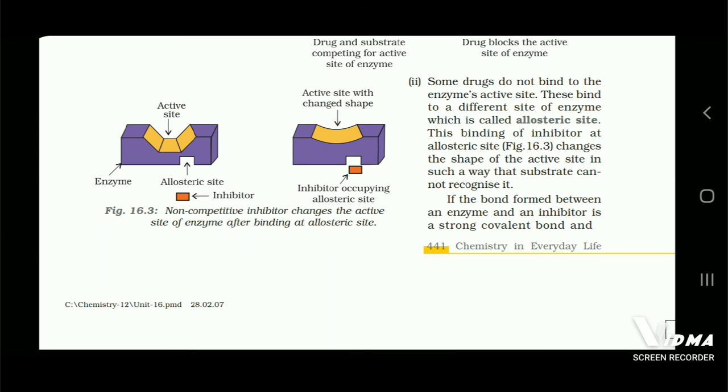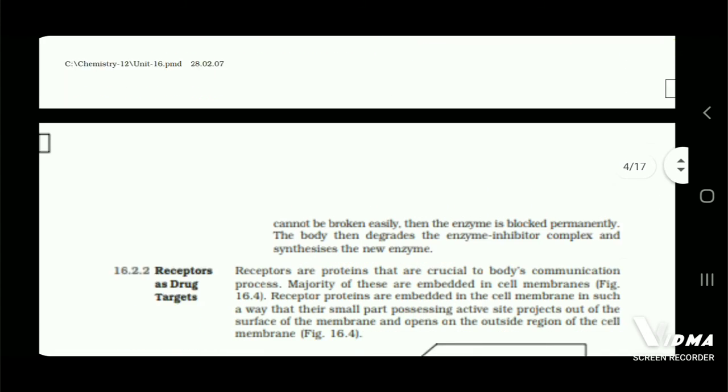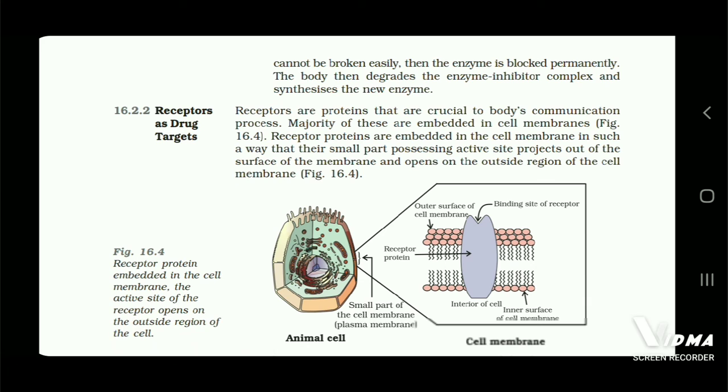Second, some drugs do not bind to the enzyme's active site. These bind to a different site of the enzyme which is called the allosteric site. This binding of the inhibitor at the allosteric site changes the shape of the active site in such a way that the substrate cannot recognize it. If the bond formed between an enzyme and an inhibitor is a strong covalent bond and cannot be broken easily, then the enzyme is blocked permanently. The body then degrades the enzyme inhibitor complex and synthesizes the new enzyme.